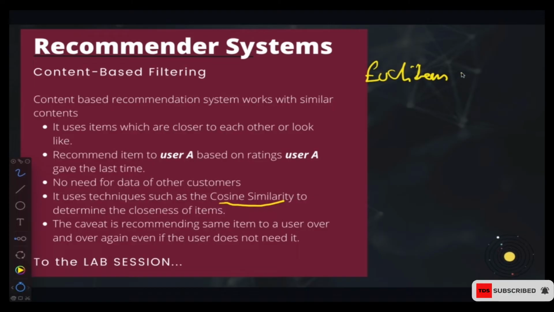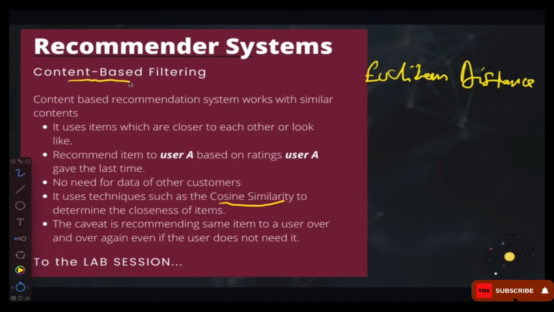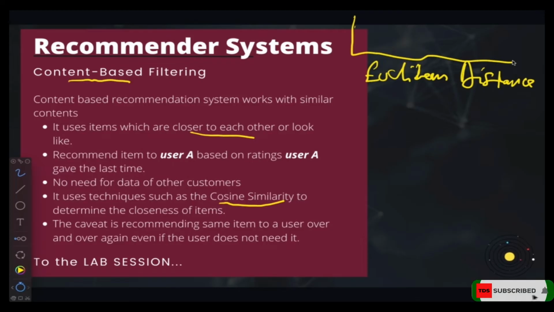So if you take that Euclidean distance, for instance, you want to remember that in content-based we recommend items that are closer to each other, or that look alike. Depending on how similar the items are, we're going to have some kind of a number associated to them, so that we'll be able to measure how close items are to each other. Now for Euclidean distance, let's say this is our data point.